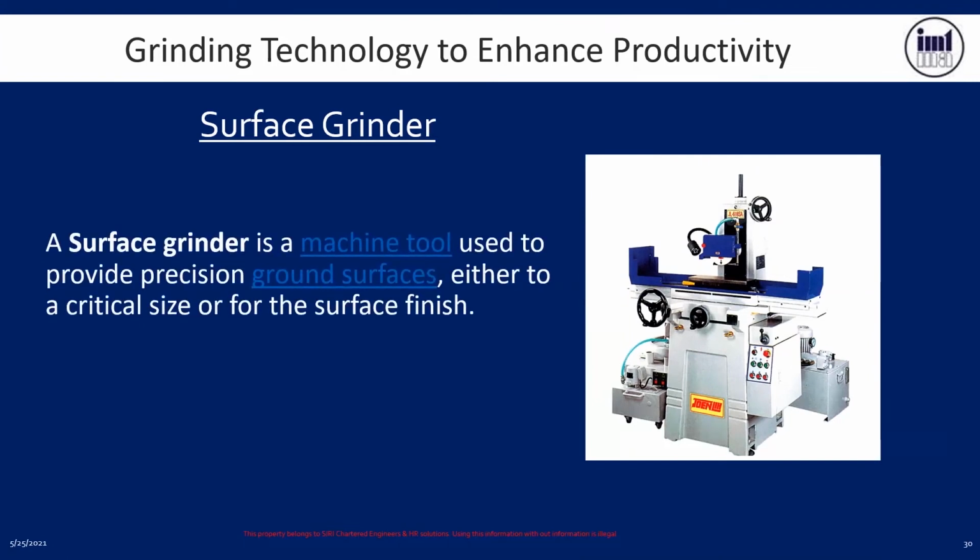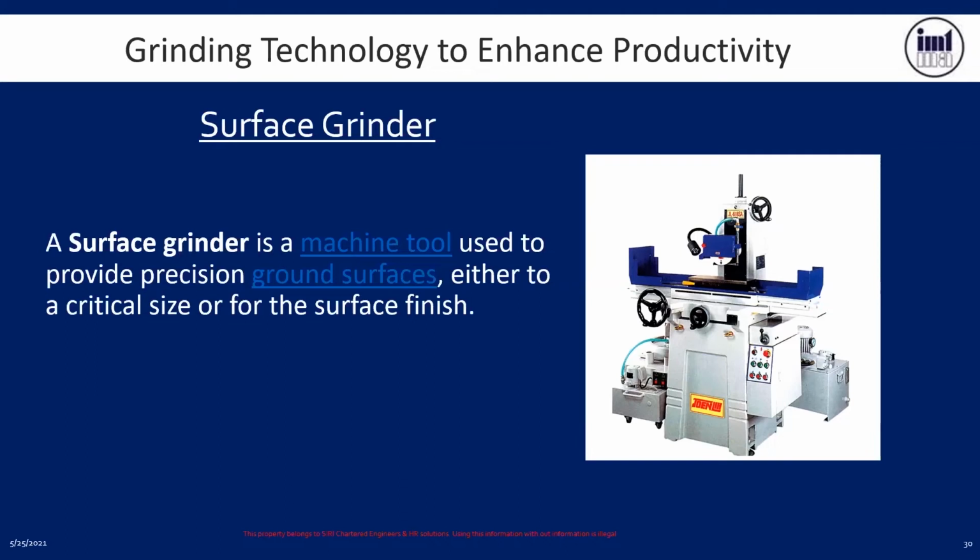A surface grinder is a machine tool used to provide a precision ground surface either to critical size or for the surface finish. That means it is doing two objectives. One is critical size, which is accurate sizing of the job. And second is obtaining a high surface finish. I think this is what Mr. Srinivas was mentioning, that is 3 triangle finish, 4 triangle finish. Or in other words, in the drawing you can see the RZ value, maybe 4 to 10 micron or 12 to 16 micron, the surface finish values.